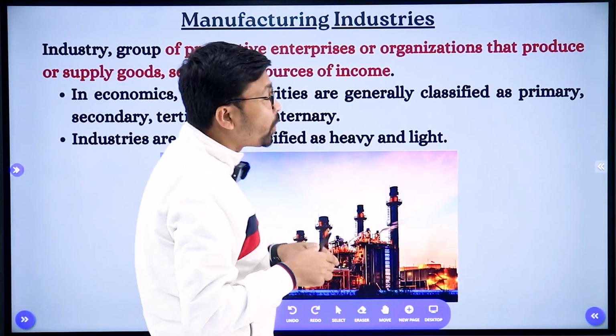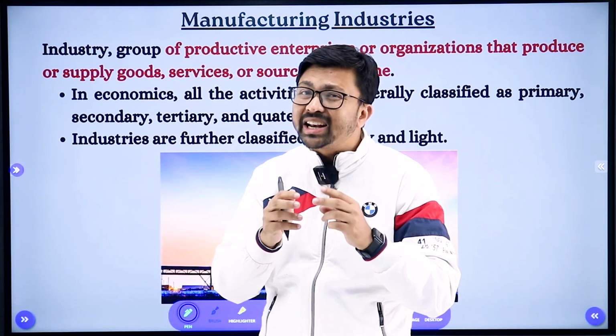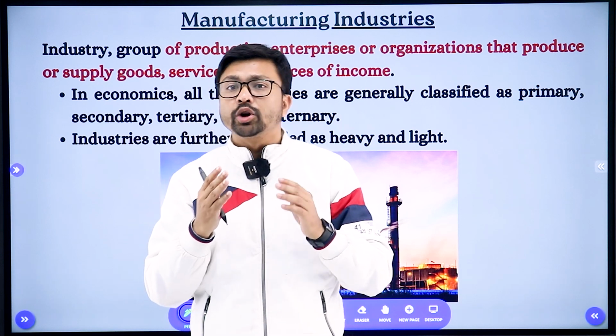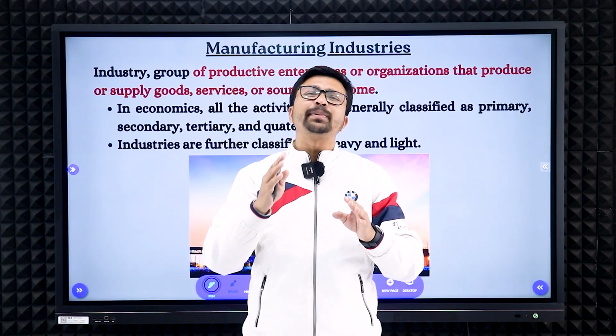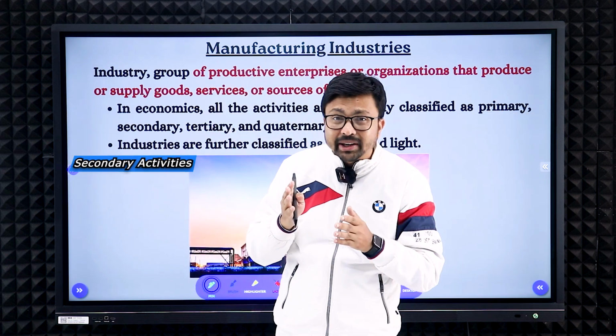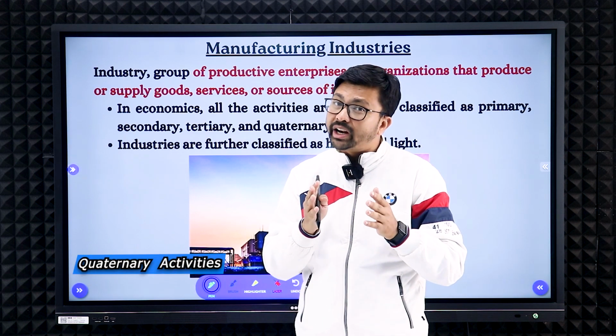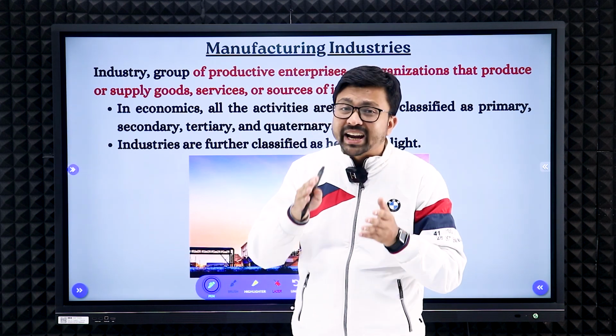Now here you need to focus on what is manufacturing industry. Manufacturing industries are mainly called secondary activities. What are secondary activities? All the economic activities have been classified under four categories. What are those? Primary activity, secondary activity, tertiary activity, and quaternary activity. This manufacturing industry basically comes under the secondary activities.